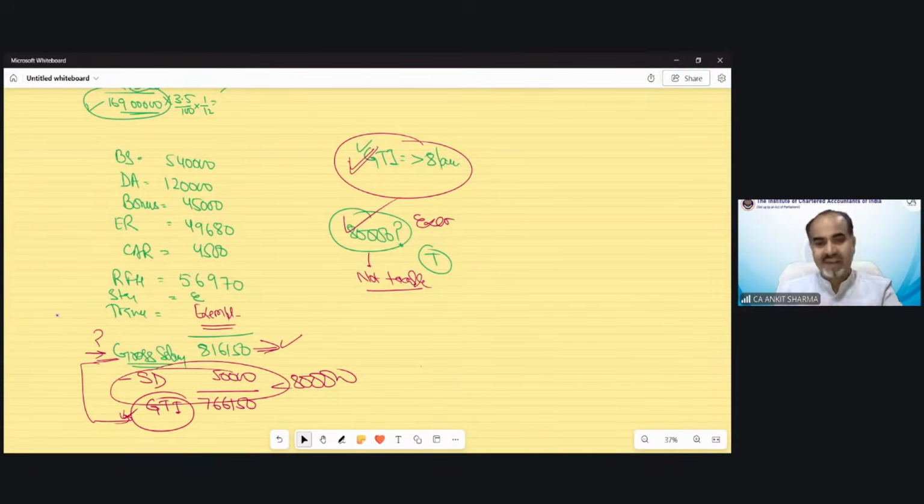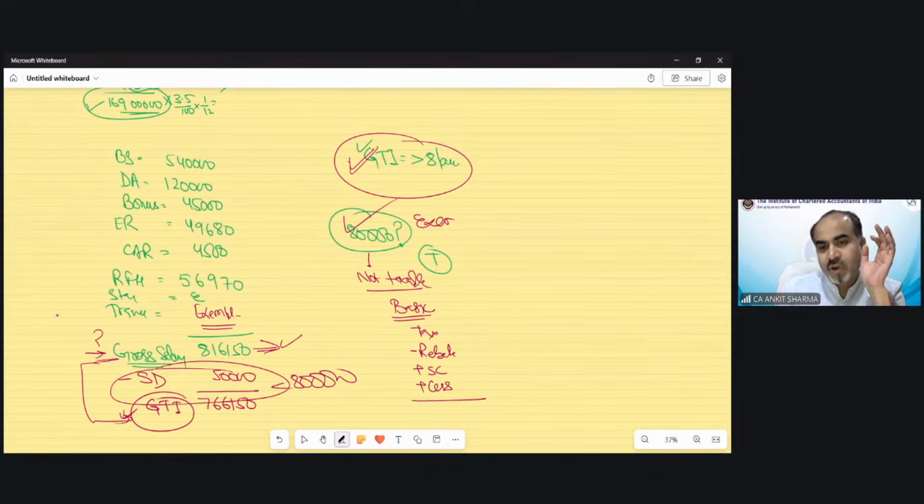As I always say in the basic concept chapter, whenever you are going to calculate the tax, please follow this rule: tax minus rebate plus surcharge plus cess. So always write down the tax calculation like this. Even if rebate is applicable, you will not forget it, because when you write it, if it is not applicable, write not applicable.